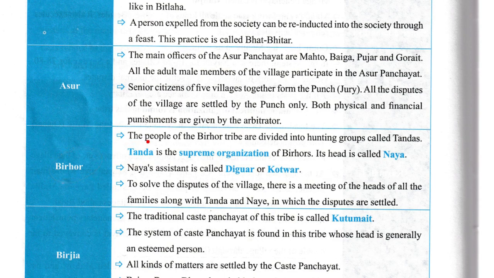Now in Birhor, the people of the Birhor tribe are divided into hunting groups called Tandas. Tanda is the supreme organization of Birhor. Its head is called Nyaya. Nyaya's assistant is called Digwar or Kotwar. To solve the disputes of the village, there is a meeting of the head of all families along with Tanda and Nai, in which disputes are settled.